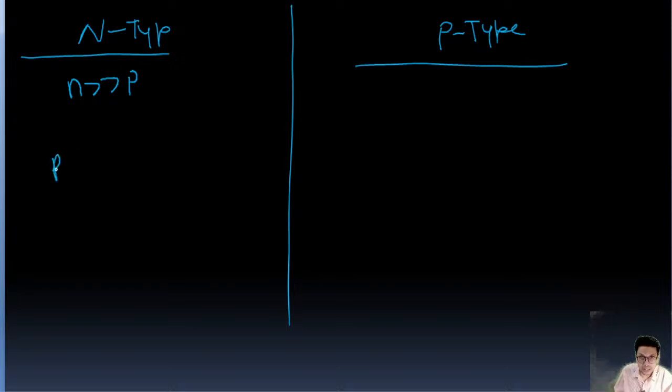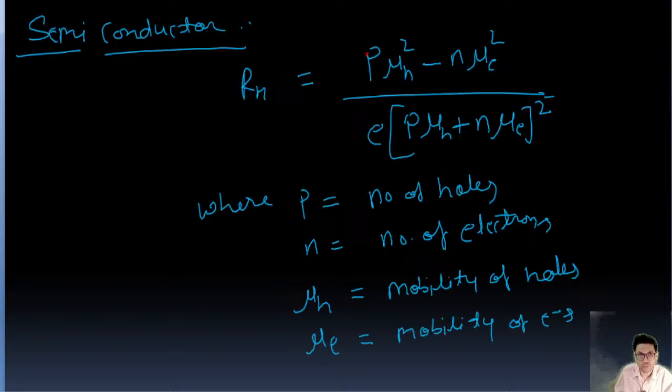So in that case, RH is going to be minus n mu e square upon e into n mu e whole square. We have neglected the p value because n is very much greater than p, right?